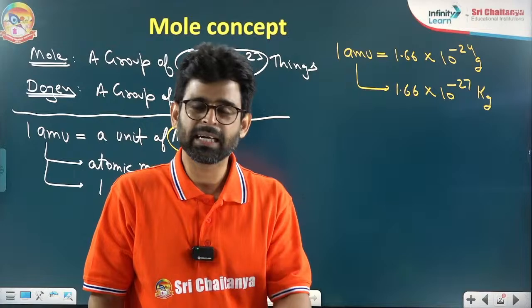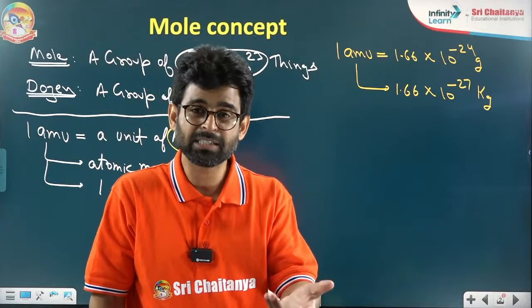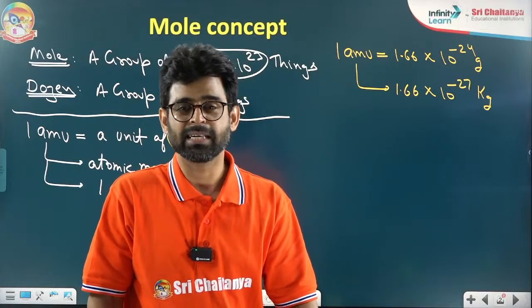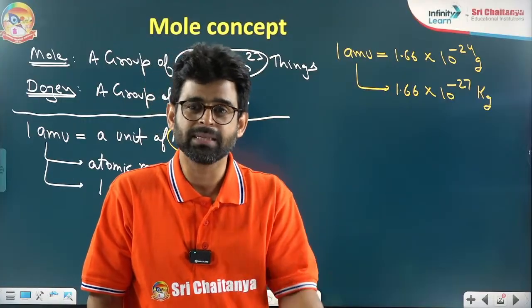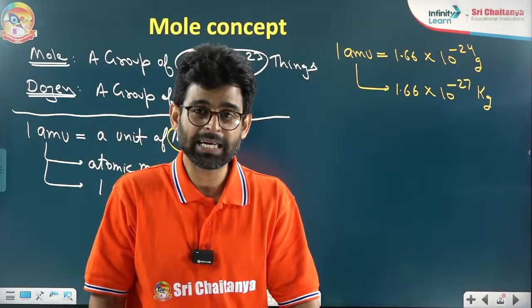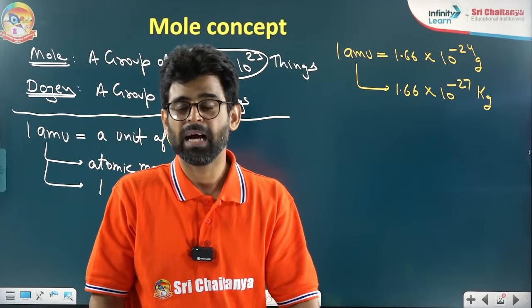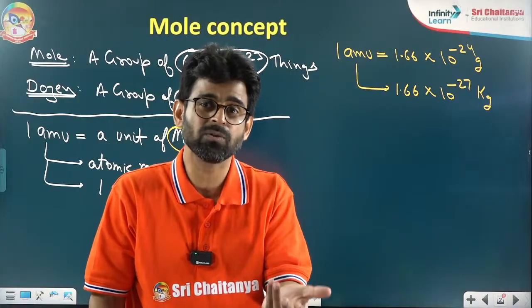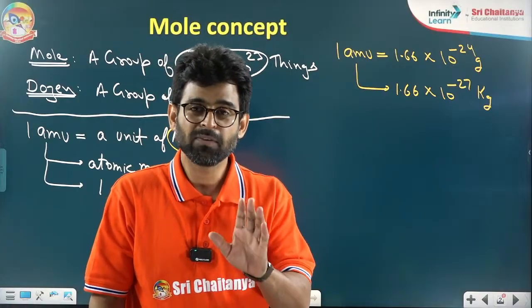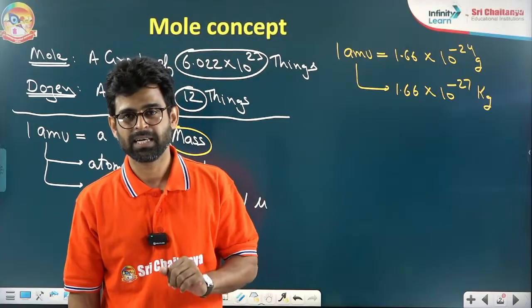Now if you go to NCERT or study the definition of AMU, you will see they write it is the mass equal to 1/12 of the mass of one carbon atom. Again I am saying, if a question comes by chance on the definition only, then it will be used. Otherwise there is no use of these definitions.